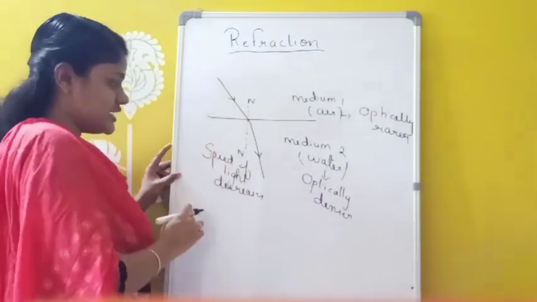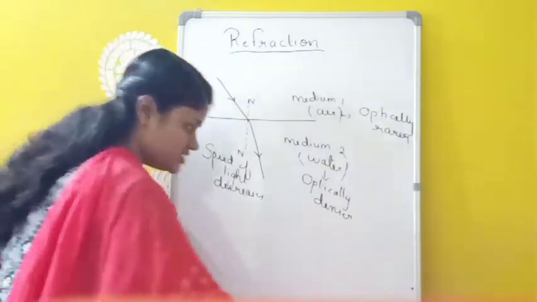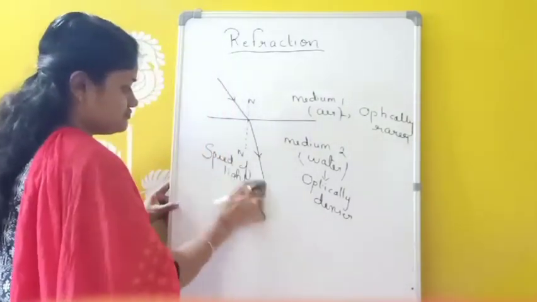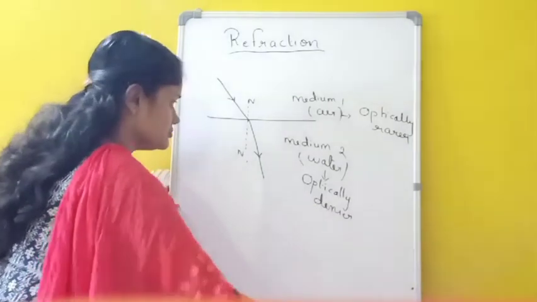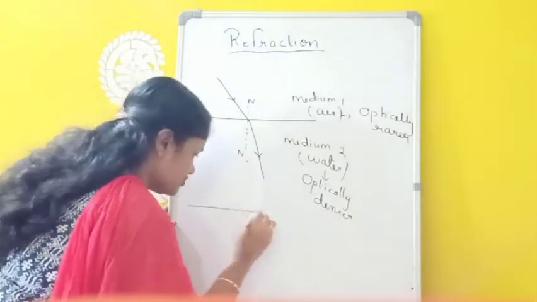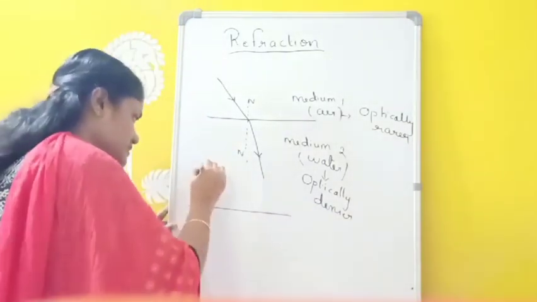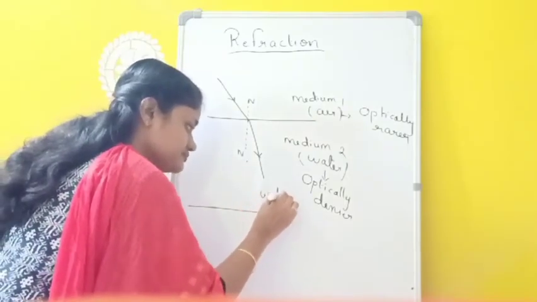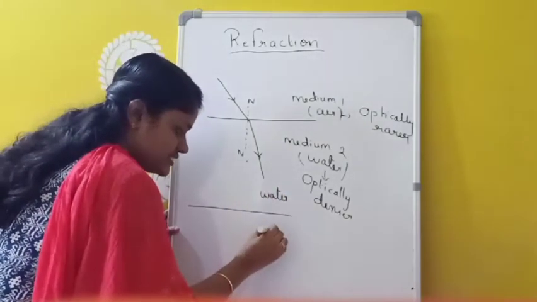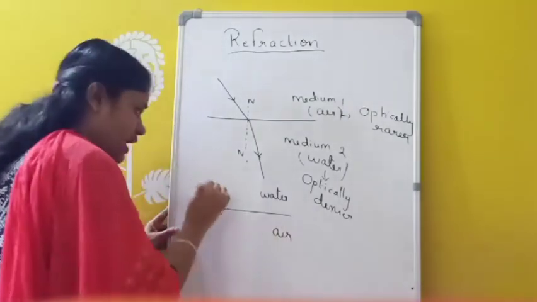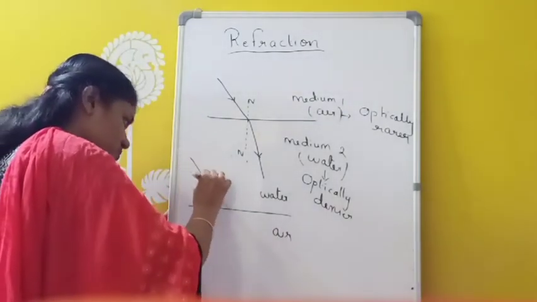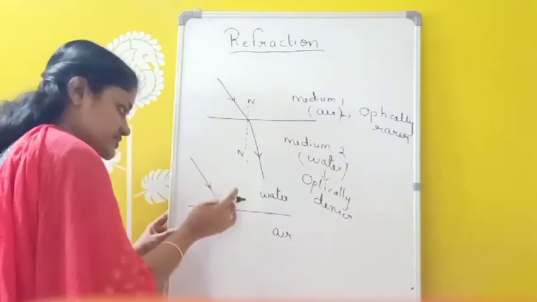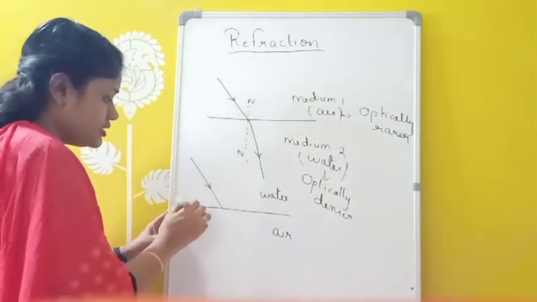But just the opposite happens when, suppose I am taking one light ray like this. So this is the interface of two media, and suppose the first media I am taking as water and the second media as air. When this light ray falls obliquely on the interface of separation of these two media, what will happen?